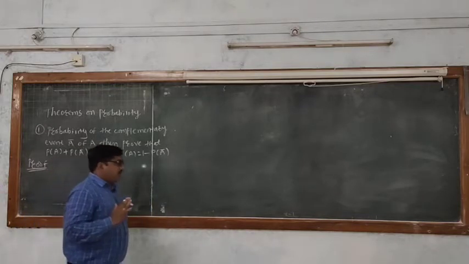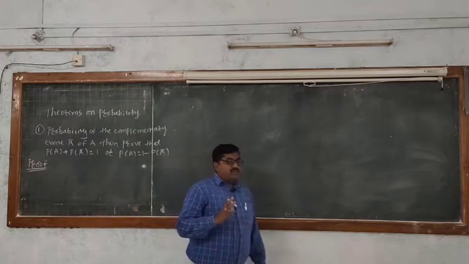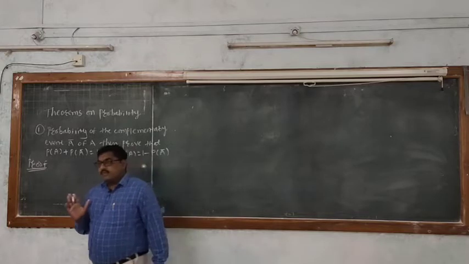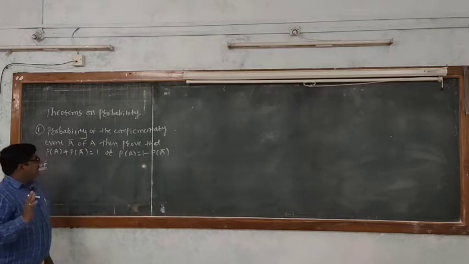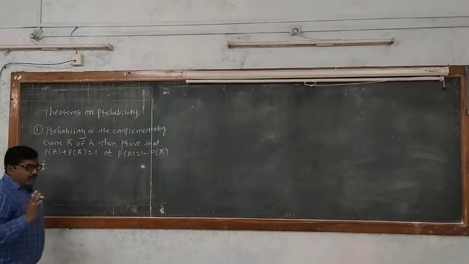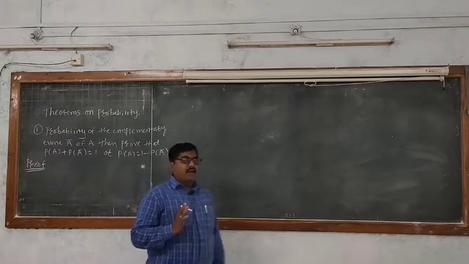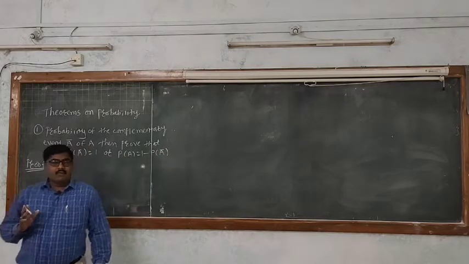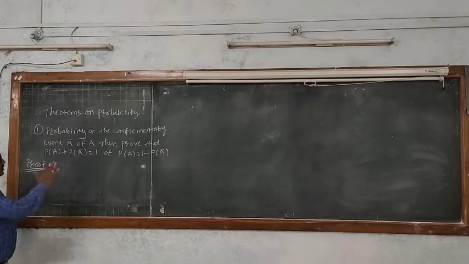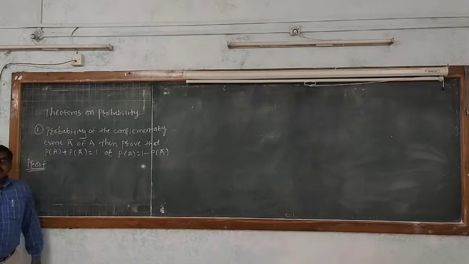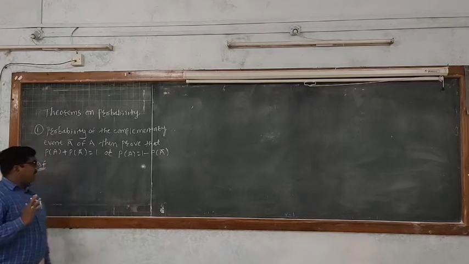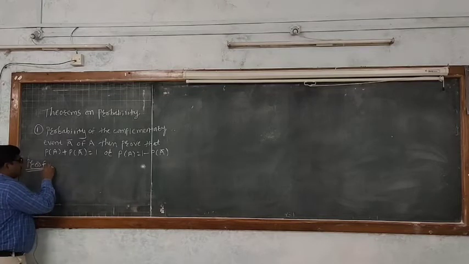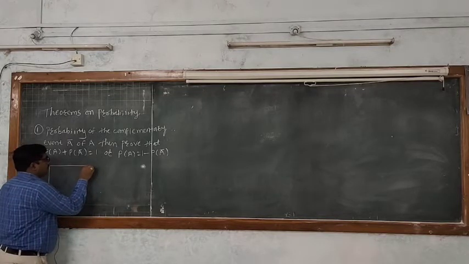So in this concept we have seen 3 axioms, right? So from these axioms, using those axioms we have to prove these theorems, right? So from Venn diagram, where is Venn diagram? We draw the Venn diagram.